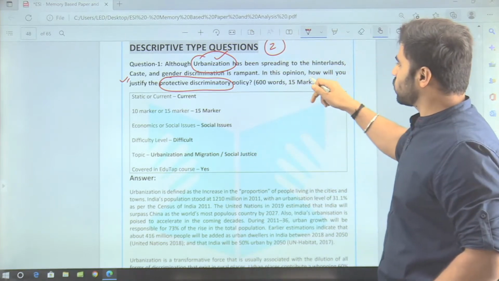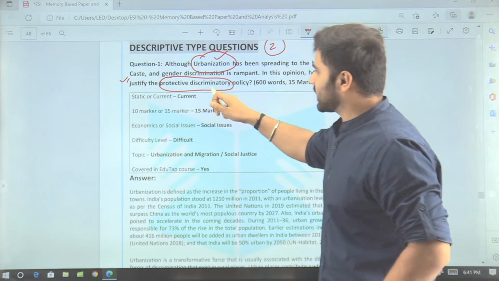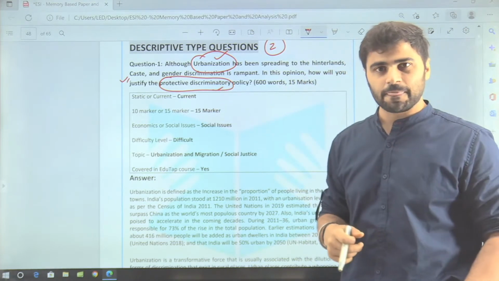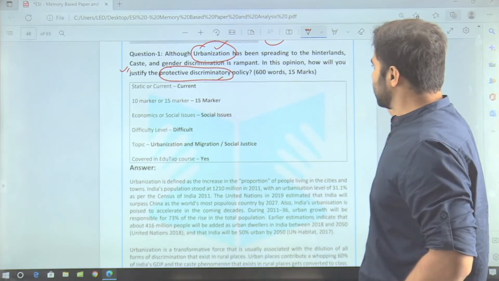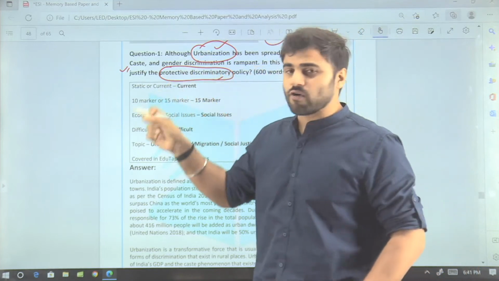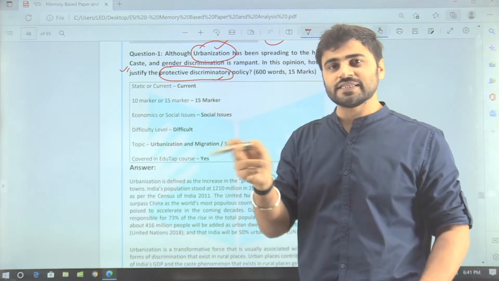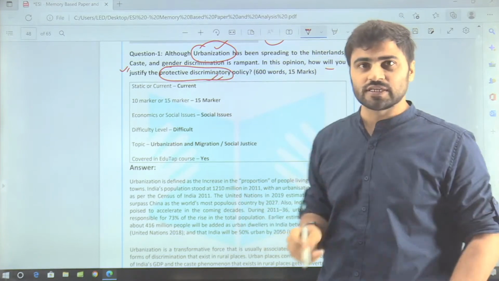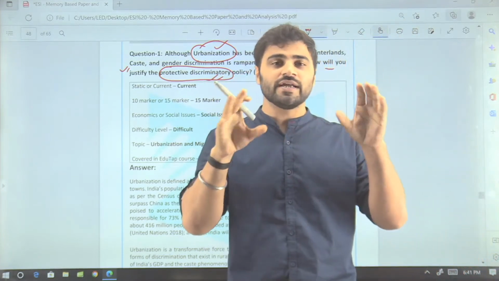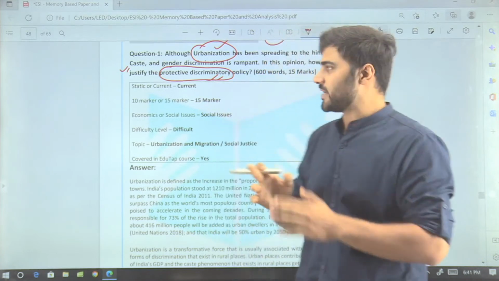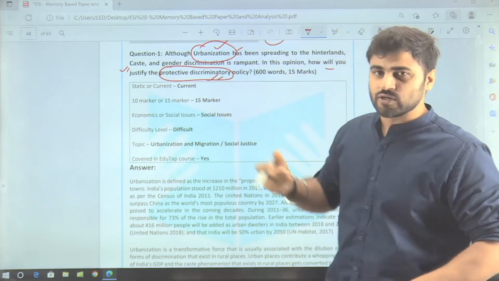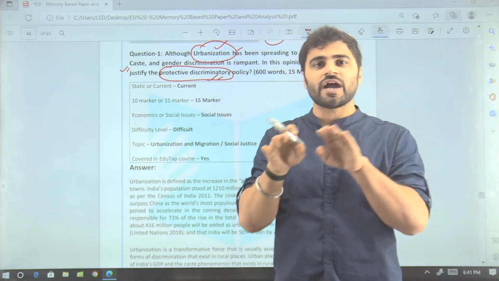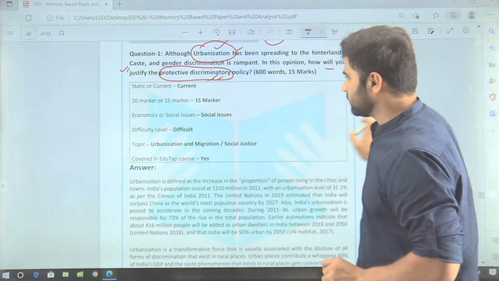And the third is, in this opinion, how will you justify the protective discriminatory policy, right? So guys, here you need to tell, first of all, what the protective discriminatory policies are. Then after that, you have to justify the protective discriminatory policy. I hope you are getting how you can tackle this particular question, right? So you have to break this question into multiple micro questions and address them separately.